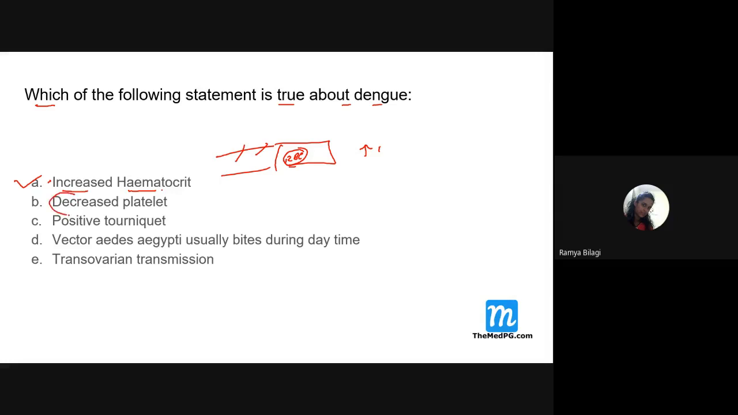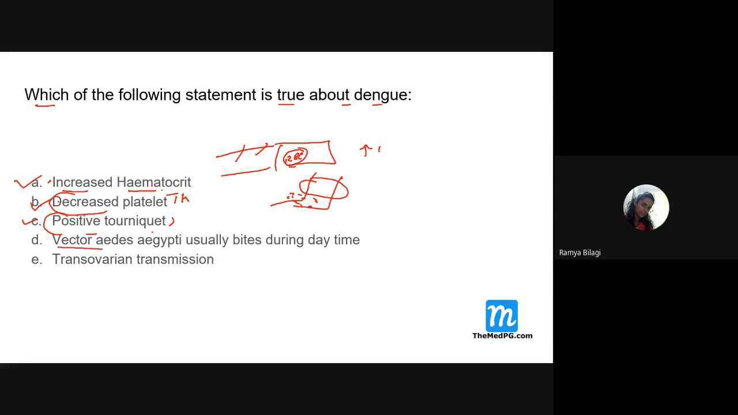Then decreased platelets. Yes, we already know there will be thrombocytopenia. It is one of the features of dengue. So this is also right. Then positive tourniquet test. Yes, we already know that when we tie the tourniquet to the individual and raise the cuff, then after 5 minutes we can see petechiae in the cubital fossa. This is also correct with dengue.